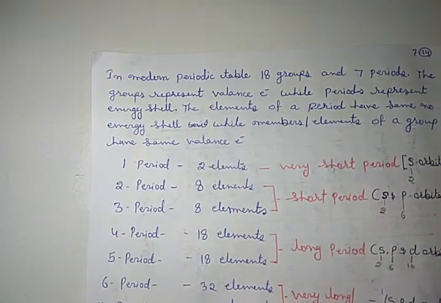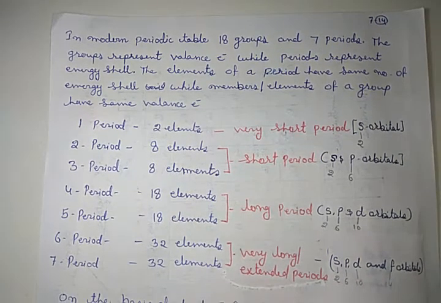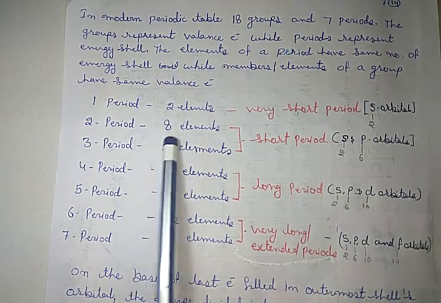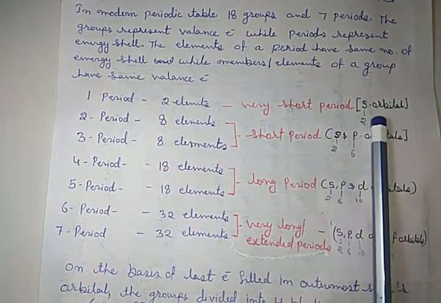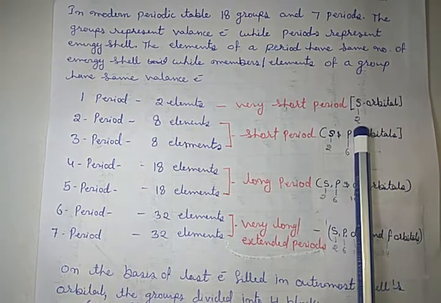Clear? Now some theoretical points, which I have already covered, let me read them. In the modern periodic table, there are 18 groups and 7 periods. As we discussed, the group represents the valence electrons while the period represents energy shells. The elements of a period have the same number of energy shells, while the elements of a group have the same valence electrons. The first period has only 2 elements. It is called very short because there are only s orbitals, and in an s orbital 2 electrons are possible.